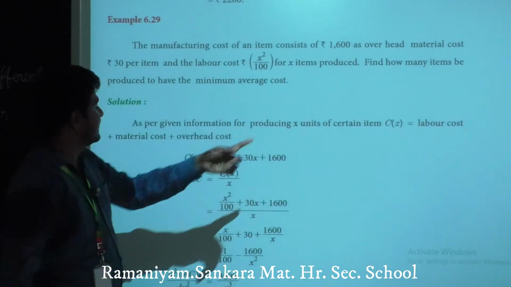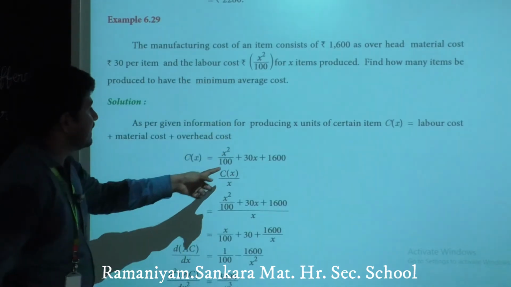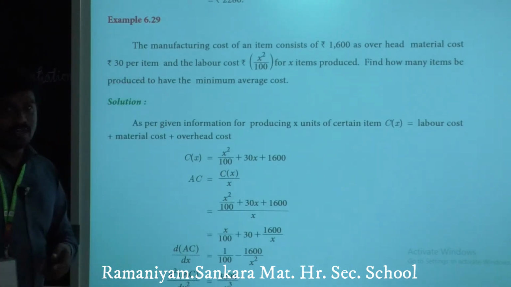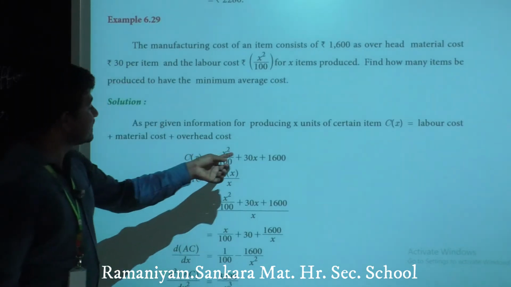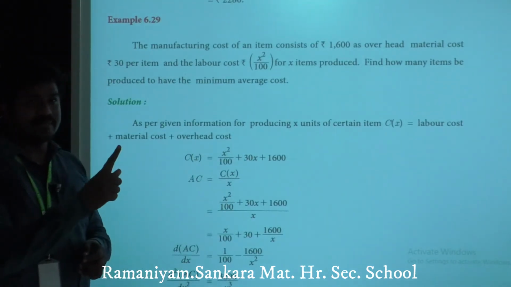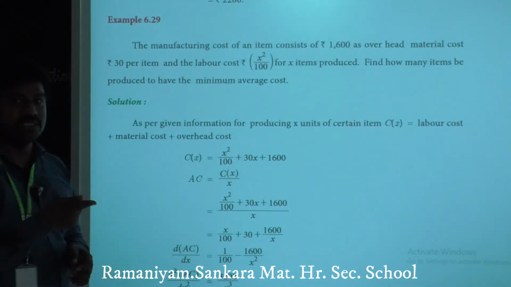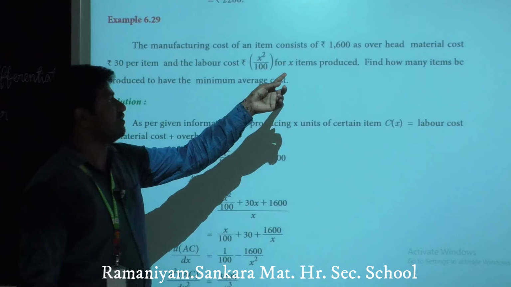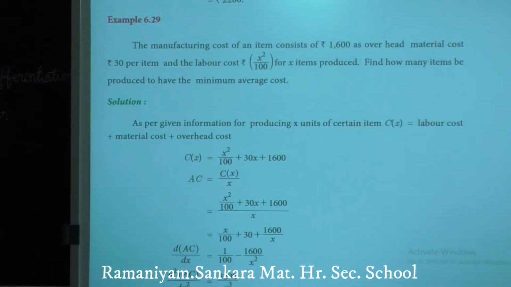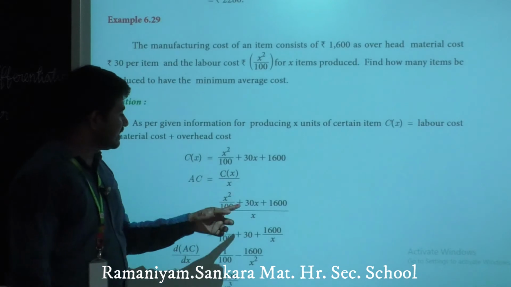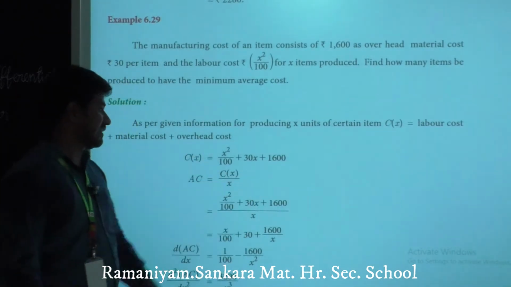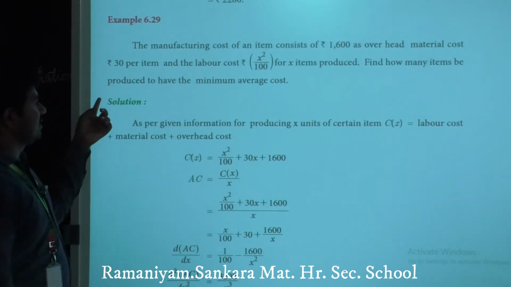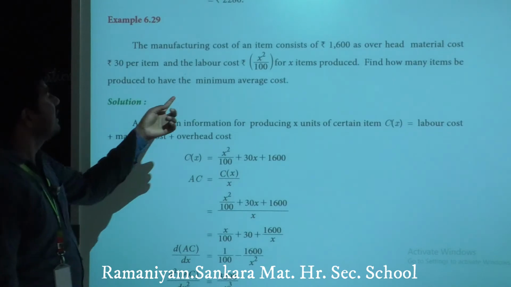Next, C of x equals x square by 100. This is the labor cost, already given. Plus material cost 30 per item. We are going to produce x items, and the cost of one item is 30, so x items is x into 30, 30x. The manufacturing cost of an item consists of 1600 as overhead, so the cost of overhead is 1600. That's all. Okay.